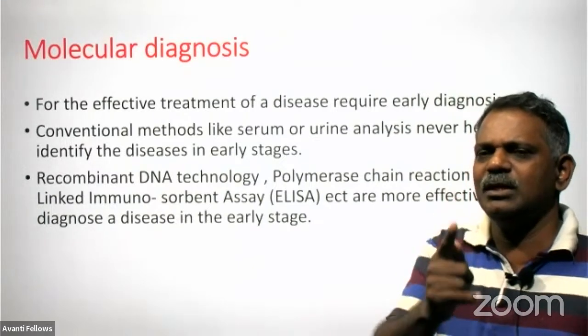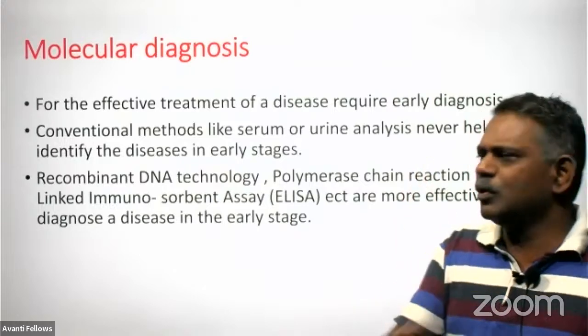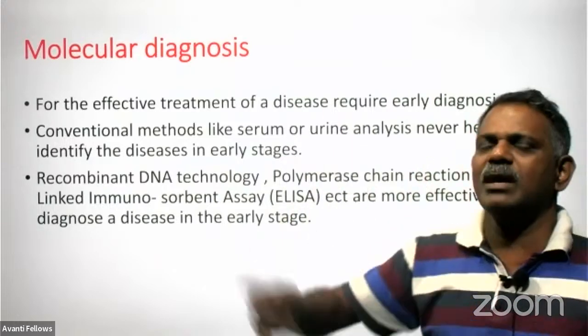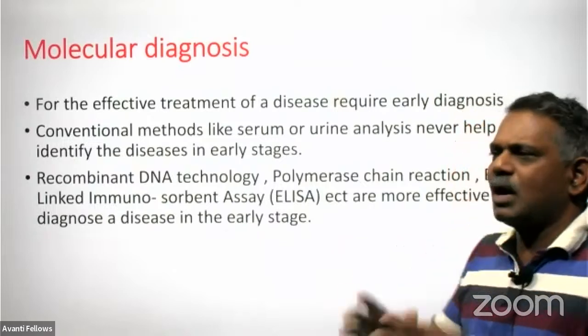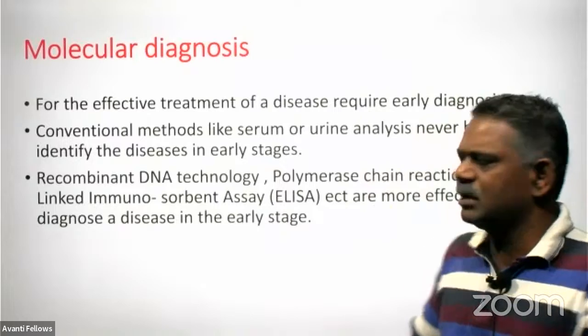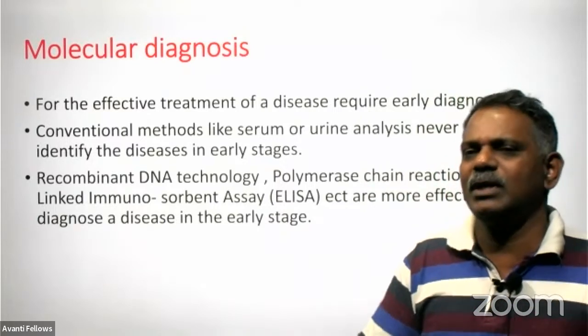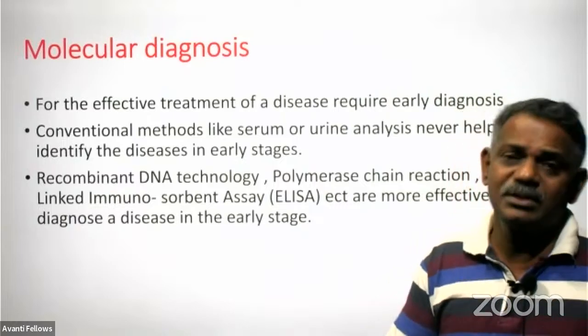If one gene of a virus is there in the blood sample, through the PCR technique, we can make millions in a minute. So after multiplying this by using the polymerase chain reaction, of course, we can go for the normal test, so we are able to detect it in the early stage.